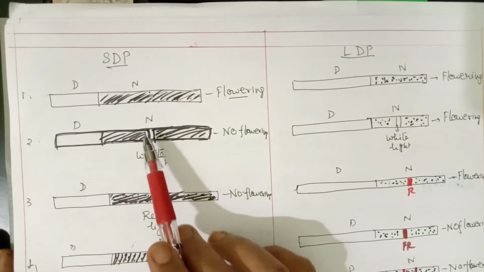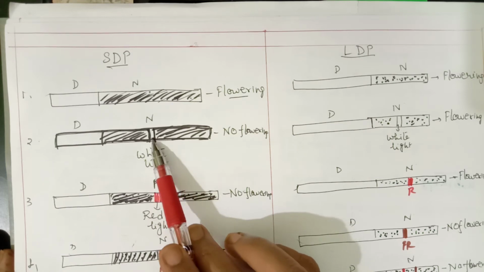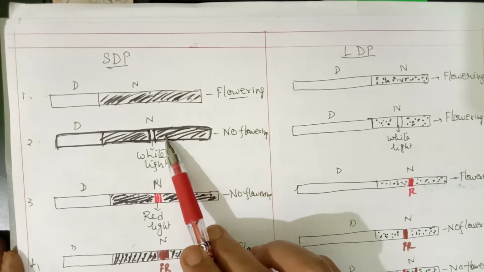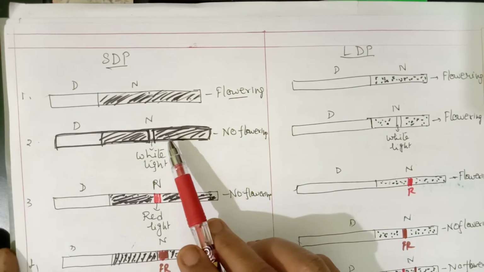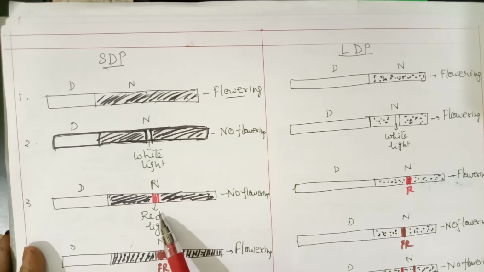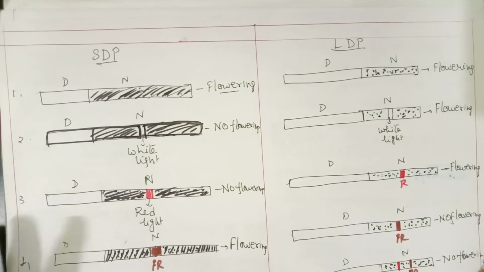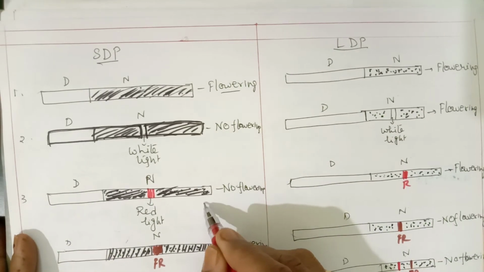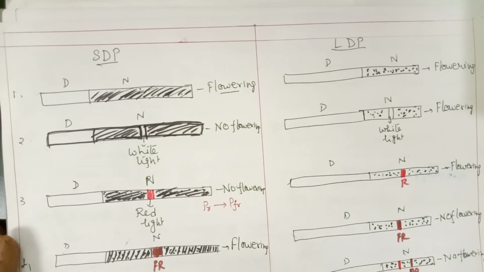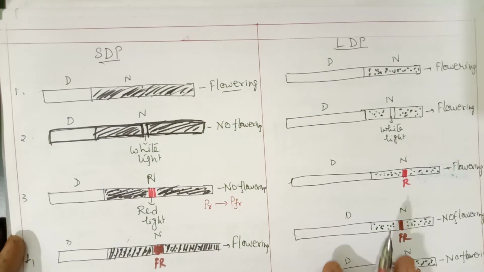Second condition: when night time is interrupted by white light, when we introduce white light during night time, there is no flowering, because there should be an uninterrupted dark period. Third condition: when night time is affected by red light, what happens? In the presence of red light, PR is converted to PFR. So when PR is converted to PFR, again we don't find any flowering in short day plants.